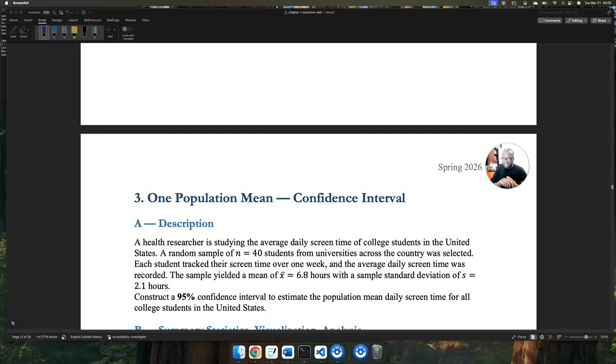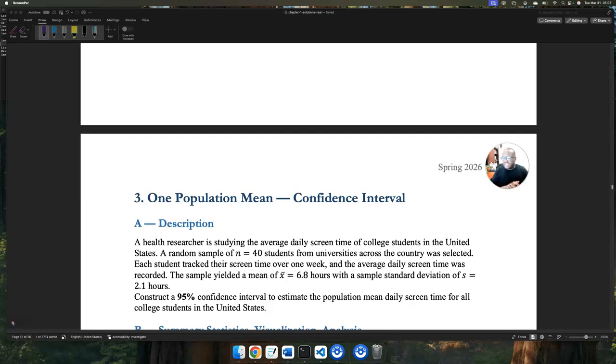Again, you should be wary of that, because how did they get these 40 random students? Okay, maybe it's at a conference. Maybe it was at Coachella, I don't know. Each student tracked their screen time for over a week. I don't know if that's sufficient, but let's go with the data. It's ideal for us to build that level of critical thinking.